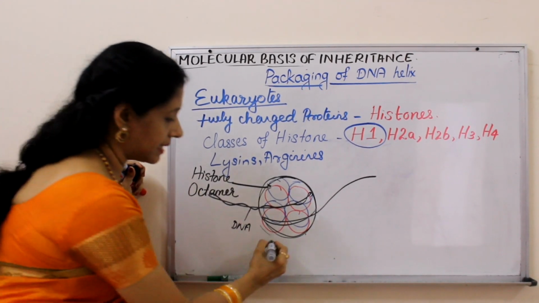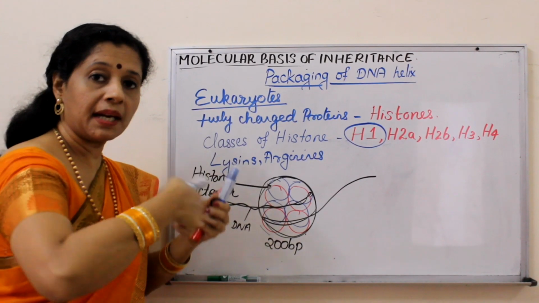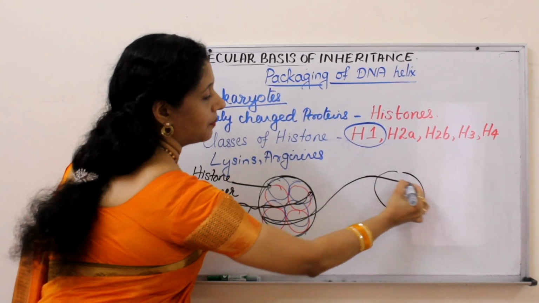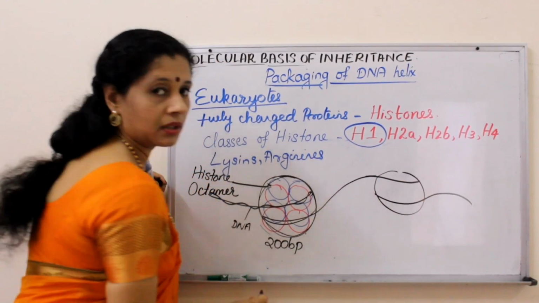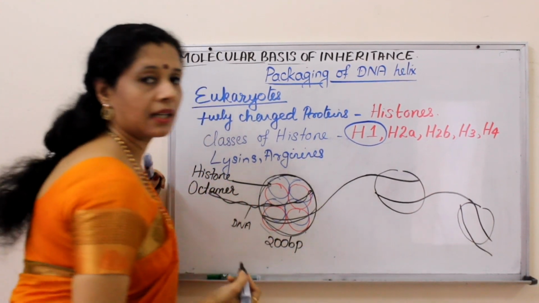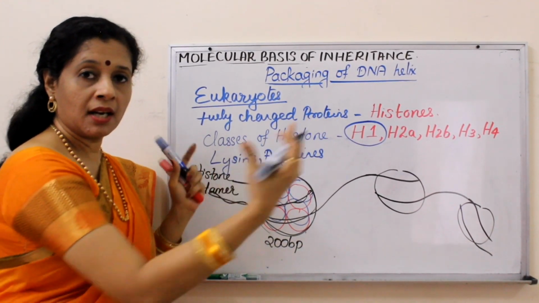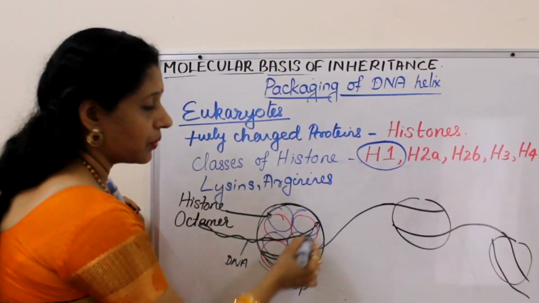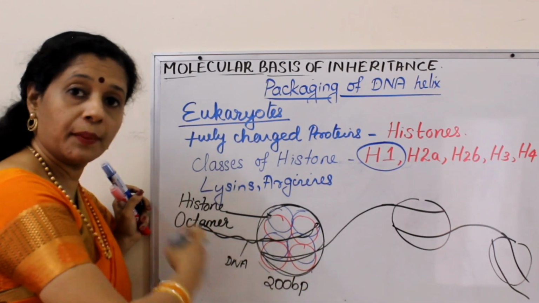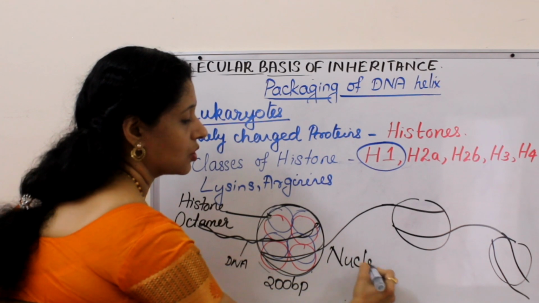It actually utilizes 200 base pairs long DNA for wrapping around a nucleosome. After a distance, again another nucleosome. So the DNA will be wrapping around. Then comes yet another one. Like that, this process continues. So more and more structures appearing, they are becoming condensed or shorter. So this one unit with the histone octamer with the DNA wrapped around is called a nucleosome.